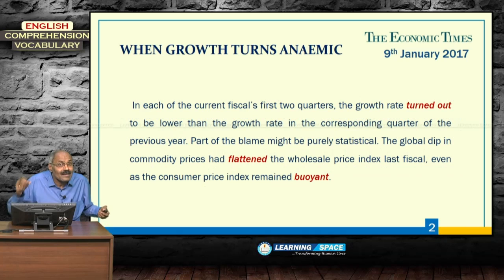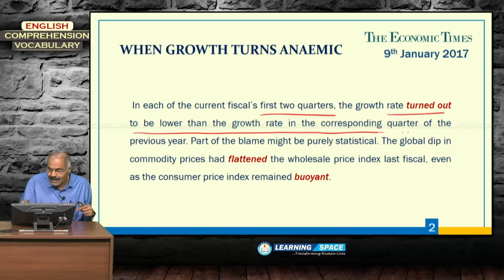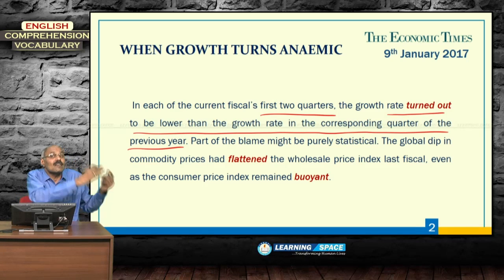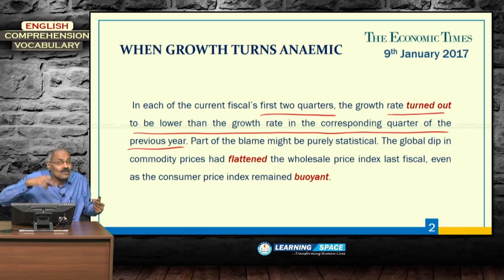If you look at the next one, in each of the current fiscal's first 2 quarters, as I have already told you, quarter means... So, in each of the current fiscal's first 2 quarters, the growth rate turned out to be lower than the growth rate in the corresponding quarter of the previous year. When you compare it with last year, the growth rate during the first 2 quarters turned out to be lower.